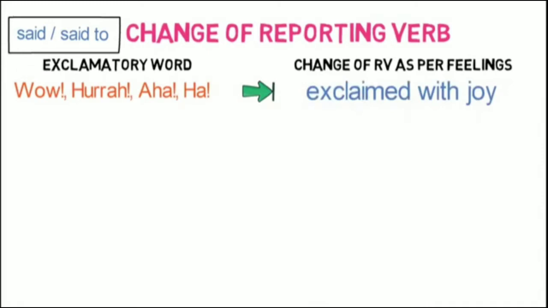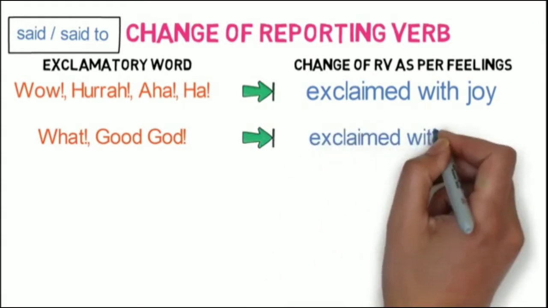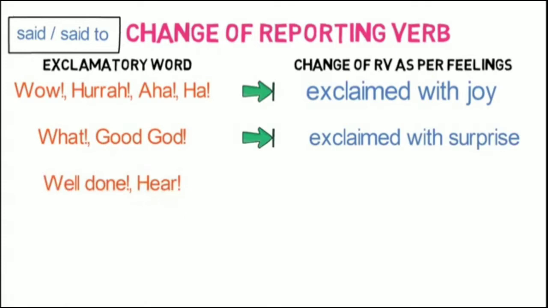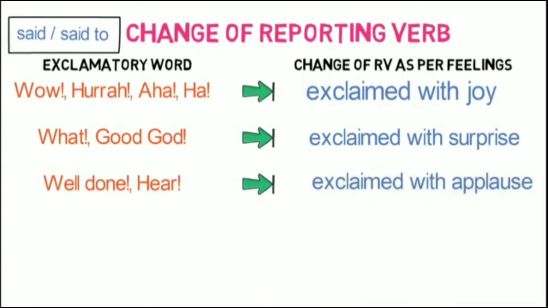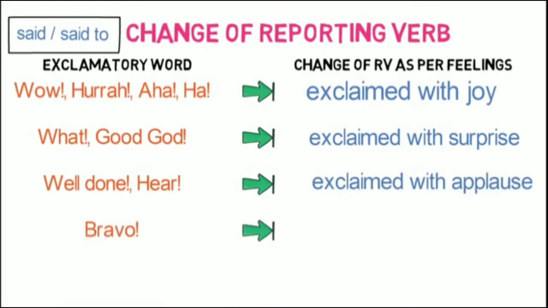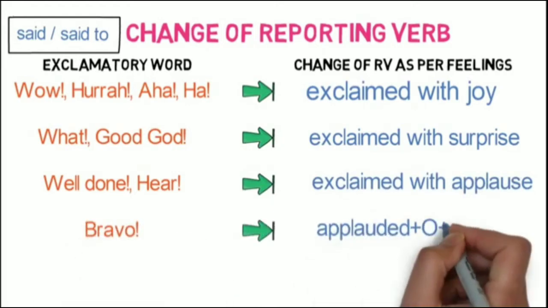If the words are what, good God, then said or said to converts to exclaimed with surprise. If the words are well done, here, then said or said to converts to exclaimed with applause. If the word is bravo, then the sentence structure is like this: applauded plus object plus saying.